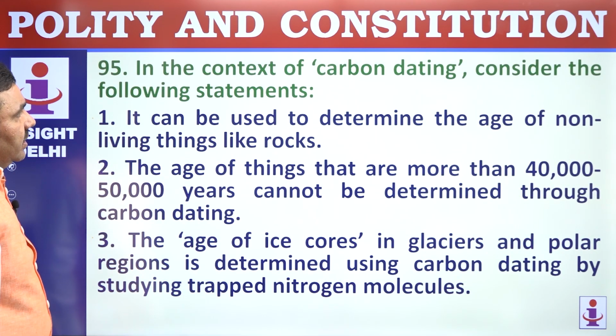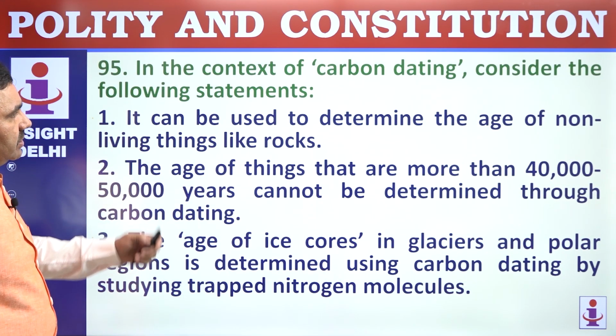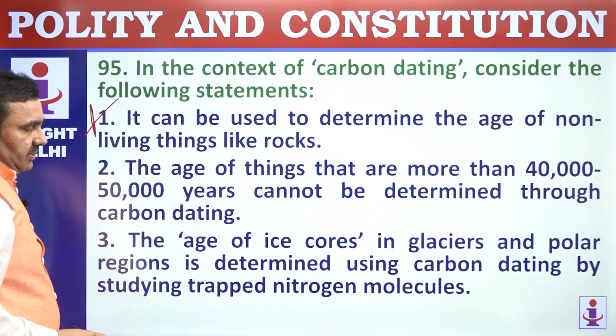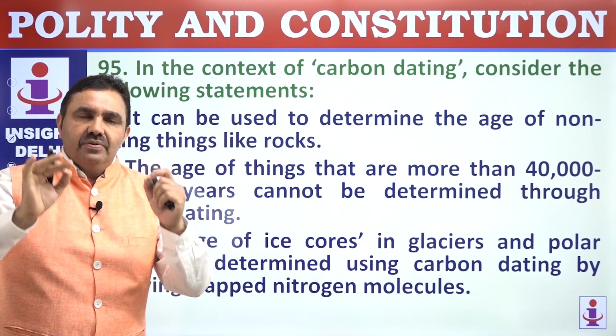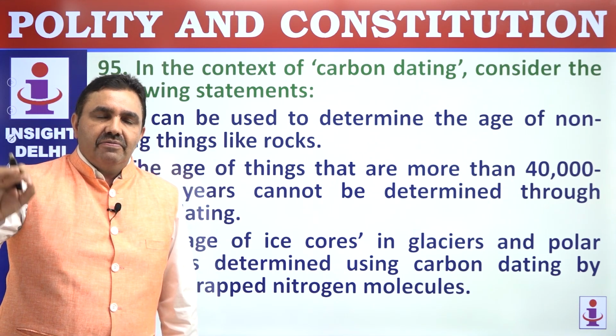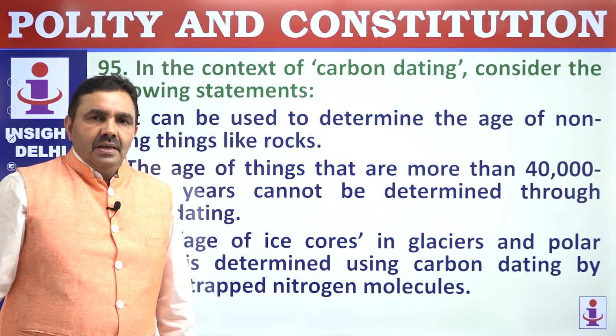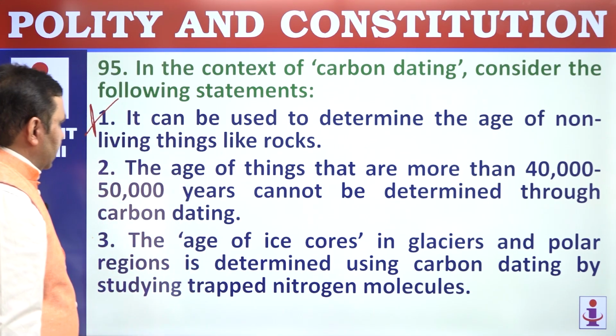95. In the context of carbon dating, it can be used to determine age of non-living things. It can be used to determine only the age of living beings because only living beings have C14. C14 decays at the rate of around 5,700 years to reach half-life. So that is used for carbon dating.